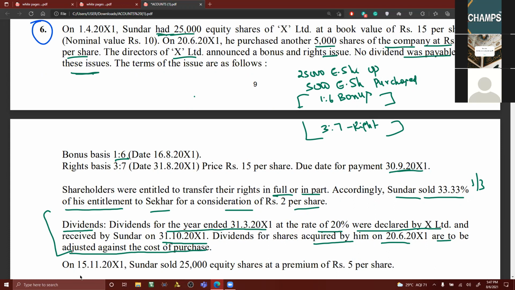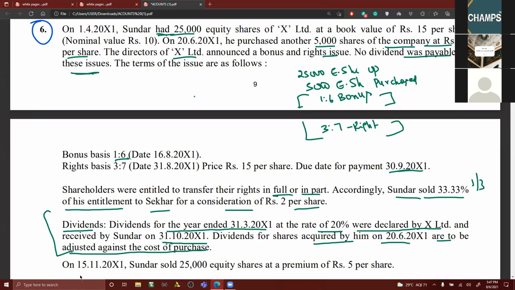So this dividend on 25,000 equity shares, you know that it is calculated on what value? Dividend is payable on face value. Okay, here face value is correct. I want the correct answer.